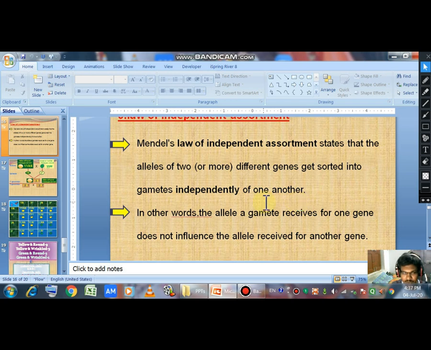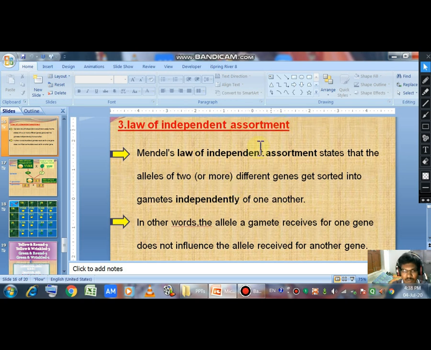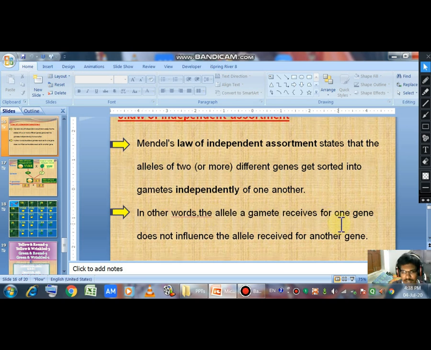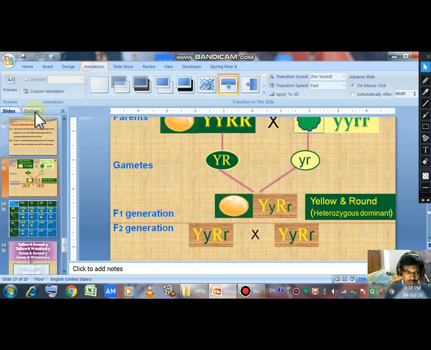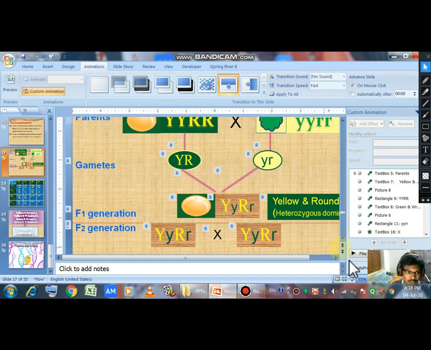Here, two or more characters we'll discuss in the law of independent assortment. In other words, the allele a gamete receives for one gene does not influence the allele received for another gene. Here it's very, very interesting.